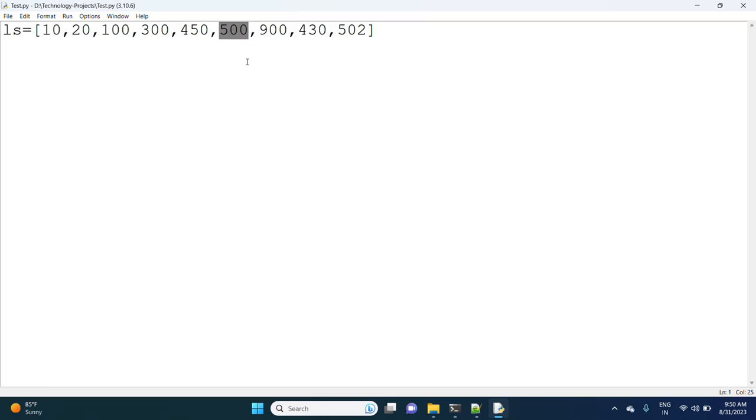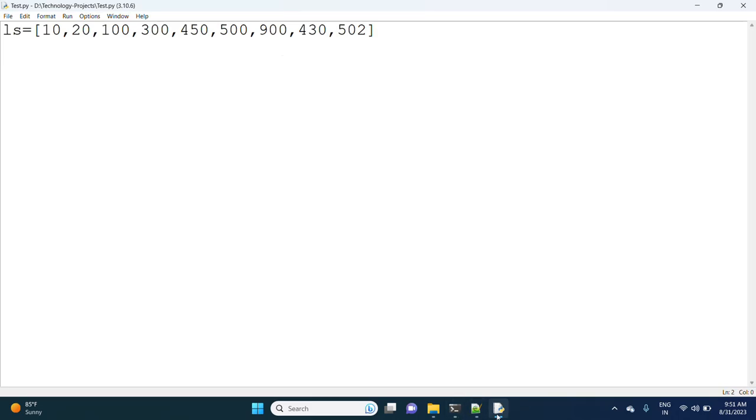So in that way, we have to go for the break statement. And observe one more thing: whenever we are breaking the statement on this element, the remaining elements won't be processed. Make sure you have clear clarity. Whenever you are using break inside the loop, the remaining elements won't be processed.